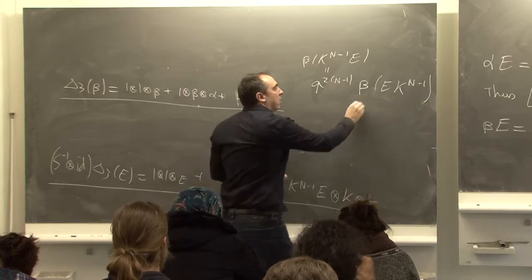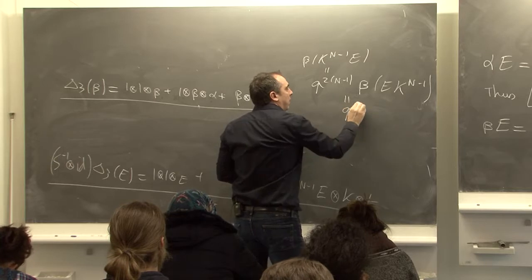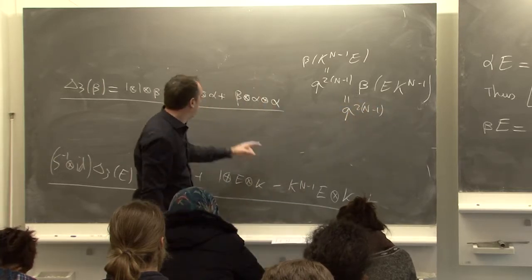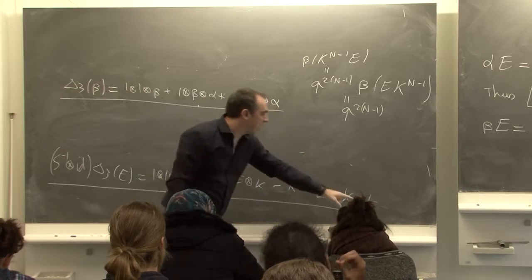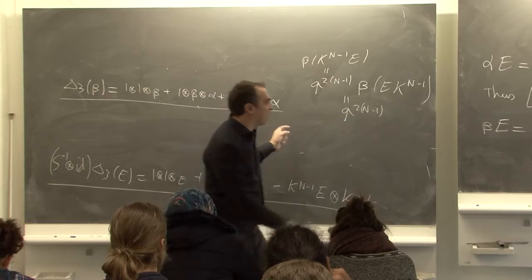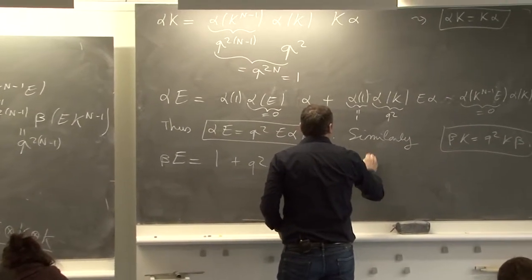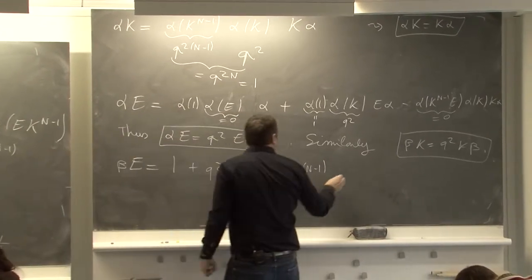And this is 1, so it is q to the 2n minus 1. So alpha k, so we have minus q2n minus 1. Alpha evaluated k is q squared.